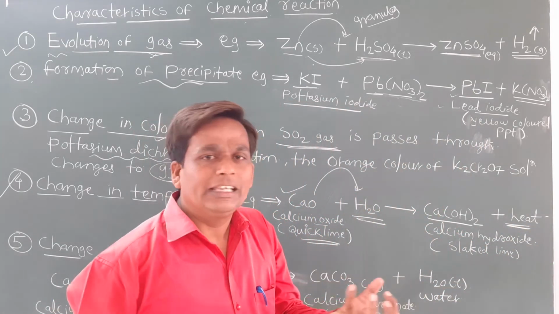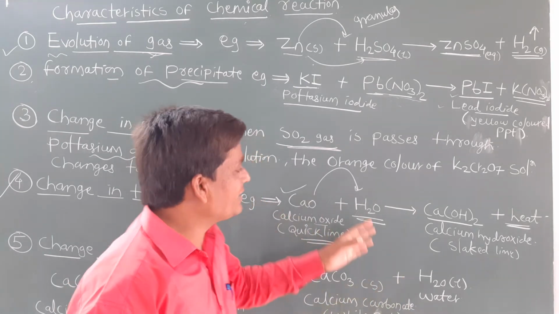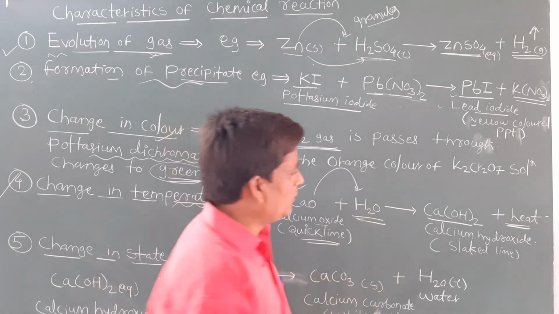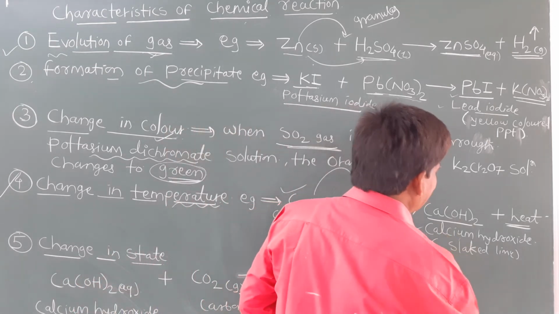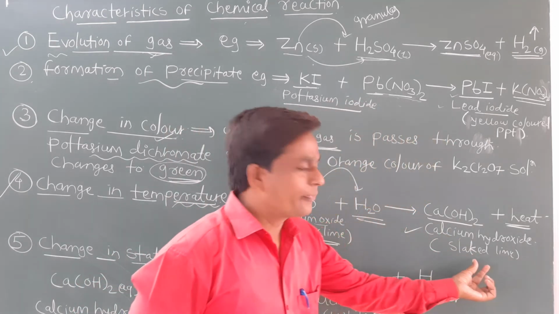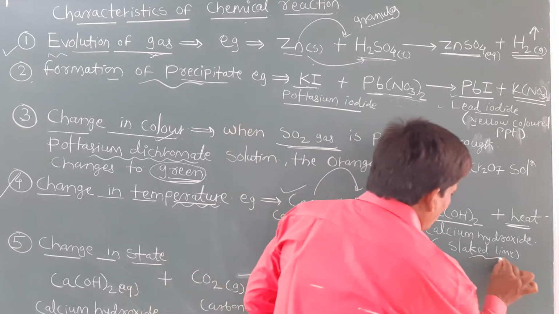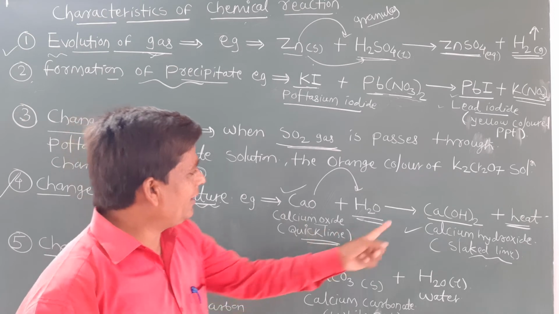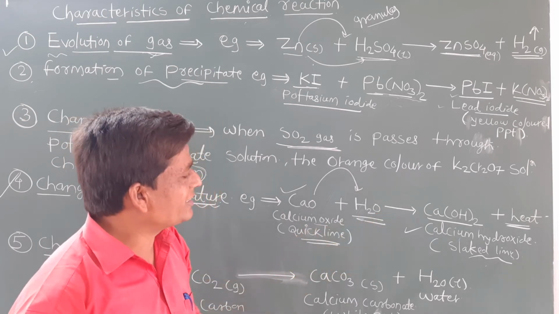So that beaker is very hot. After the addition of calcium oxide, there is an evolution of heat. So suddenly we get calcium hydroxide, that is slaked lime. Slaked lime is the common name of calcium hydroxide. Now clear? Calcium hydroxide and water molecule, how will we get the calcium hydroxide?